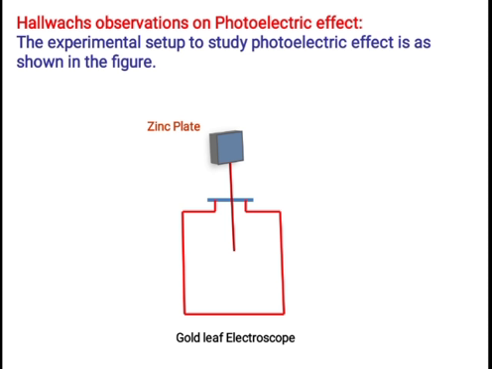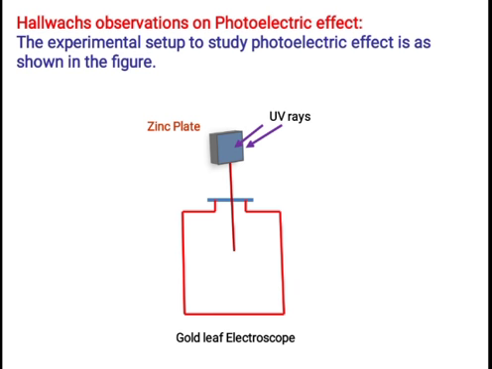Next one, Hallwachs' observations on the photoelectric effect. As I discussed in the earlier slide, many scientists worked on the same photoelectric effect. According to him, this is the experimental setup. He considered a zinc plate, which is a photosensitive material, and this is a glass jar closed by a lid, and this is a rod. He named it a gold leaf electroscope.